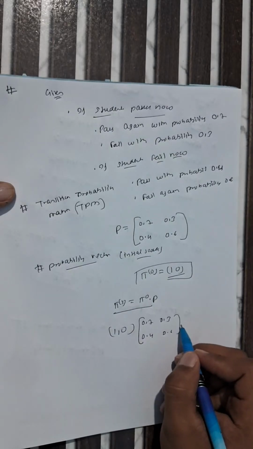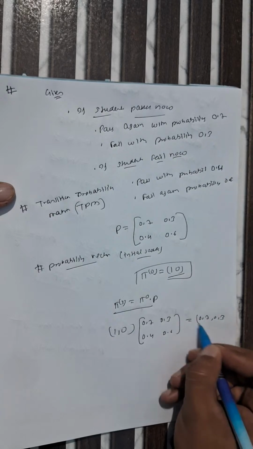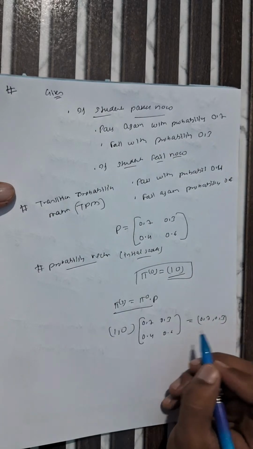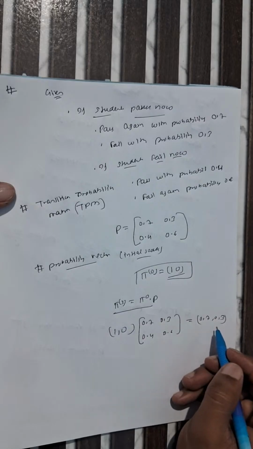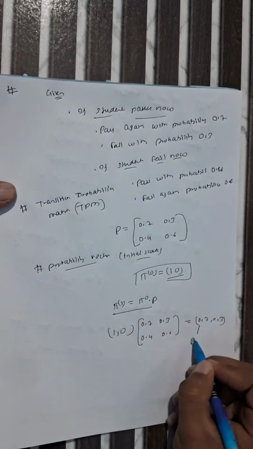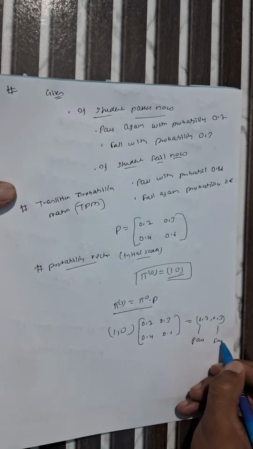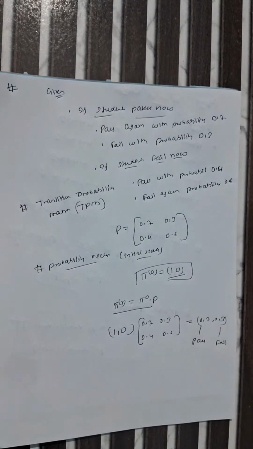When you calculate it, it becomes (0.7, 0.3). This means that in the next semester, pass is 0.7 and fail is 0.3. Up to here, can you understand this question or not? Then we will move further. Did you get this concept?